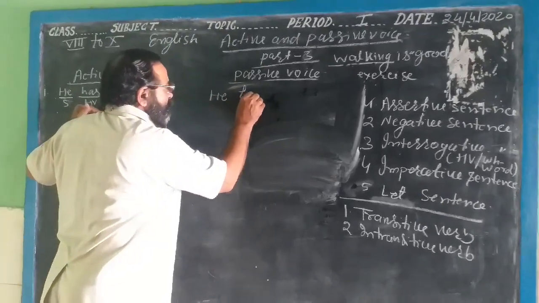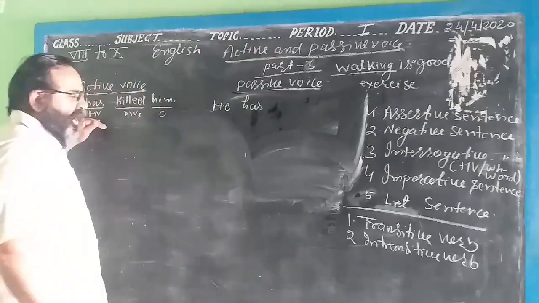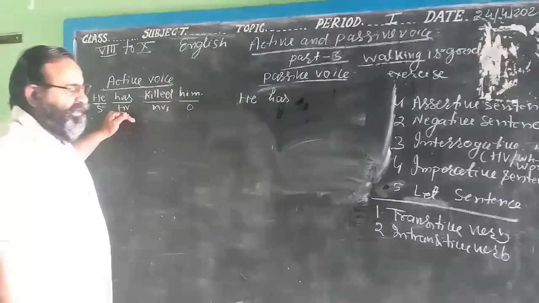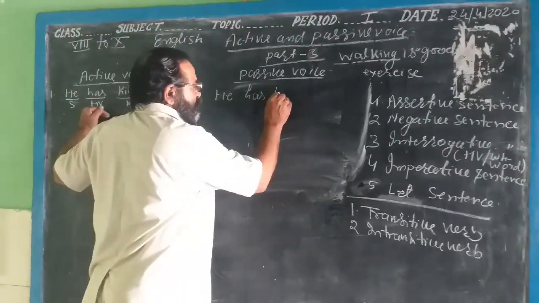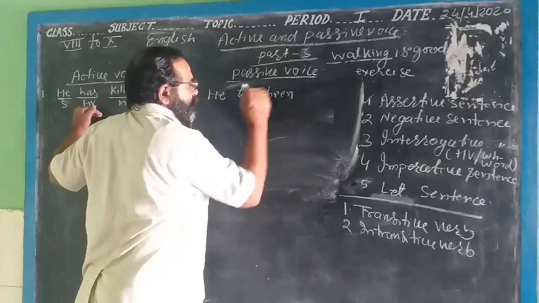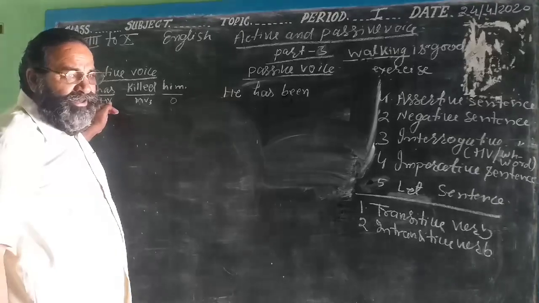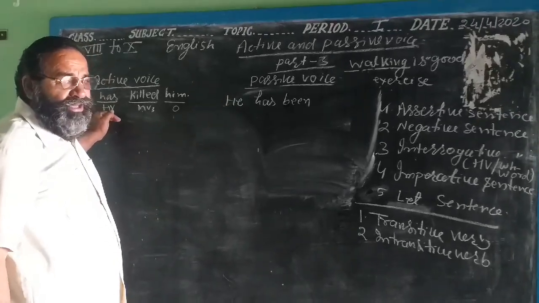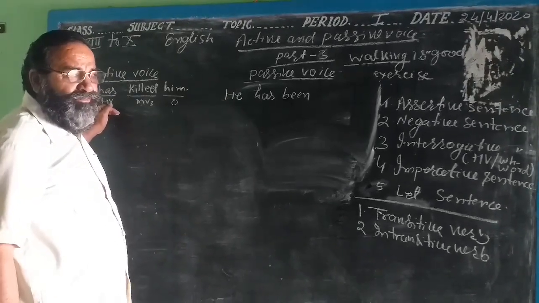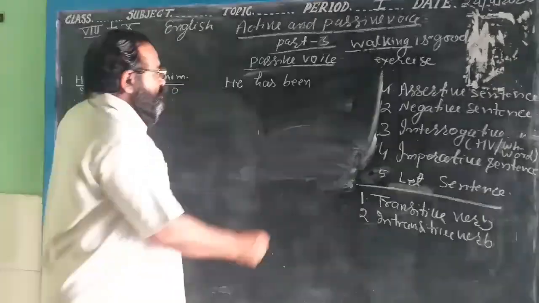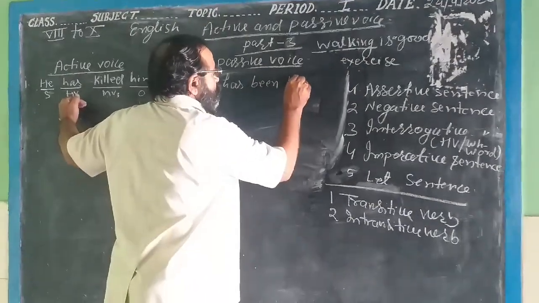Now here will come has. After has, have and had, when you change it to passive voice, you will have to write here been. He has been. Now you know that in passive voice only the third form of the main verb will be written. So you write here killed.